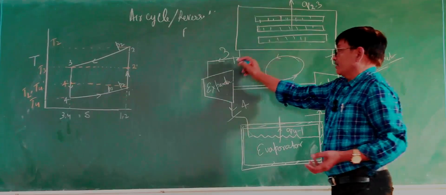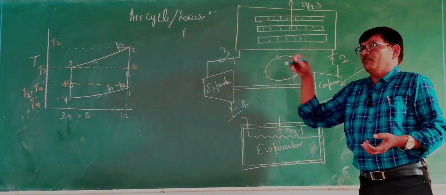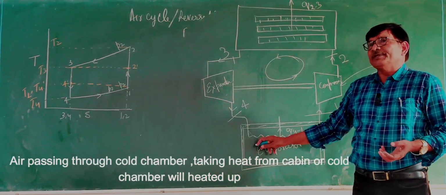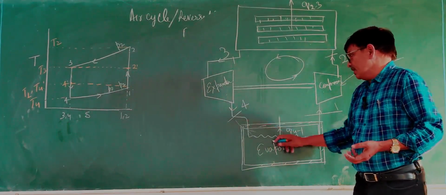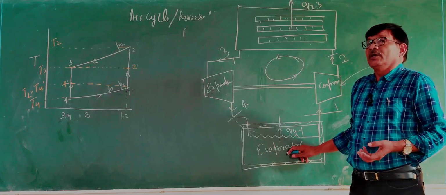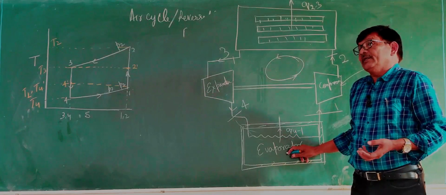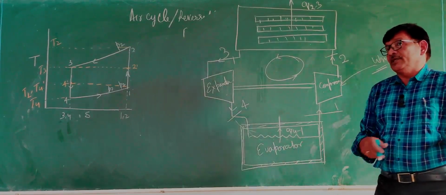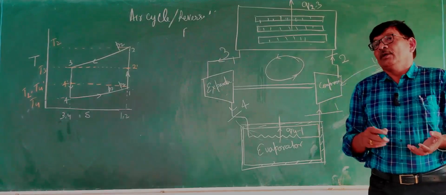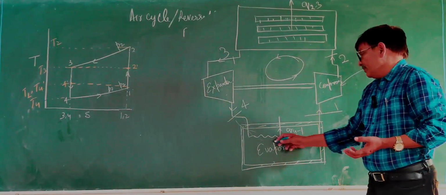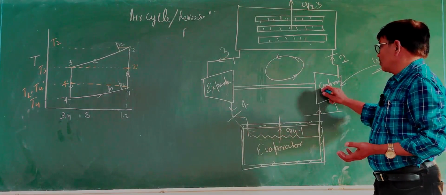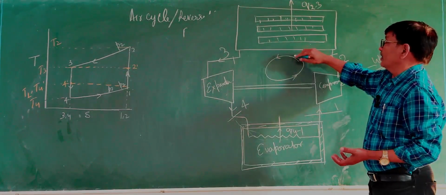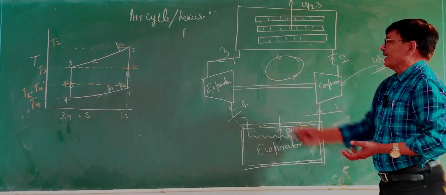Again it passes through the expander, so the expander further decreases the temperature, and here in the cabin some temperature rise will take place because cold air will come here and take energy from the cooling space. Either it will be a passenger aircraft, so many passengers are there, and many pieces of equipment are releasing heat energy. So some temperature will rise, and again it will go to the compressor, compress here, and the temperature will rise, and after this heat will be released to the atmosphere. This is a cyclic process.